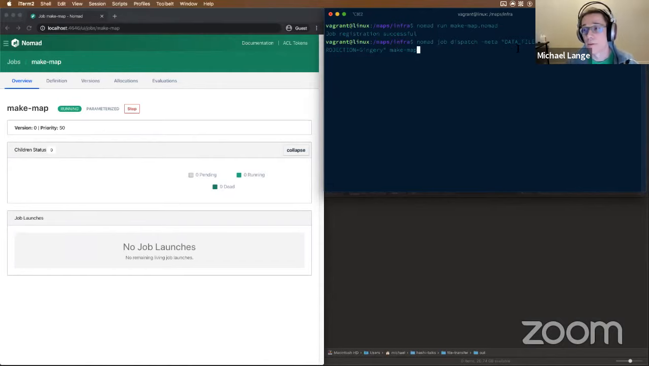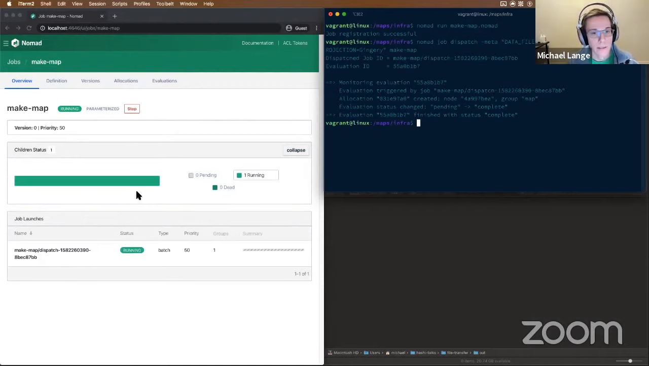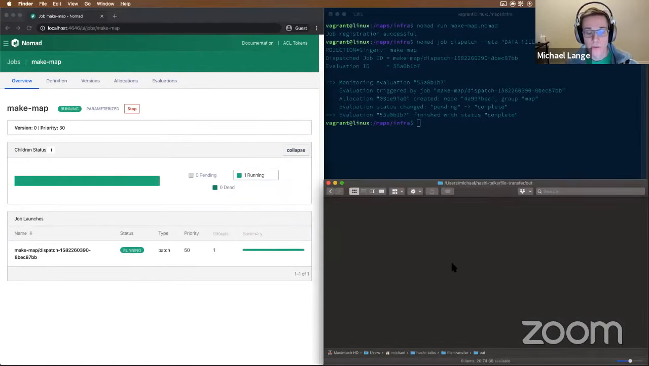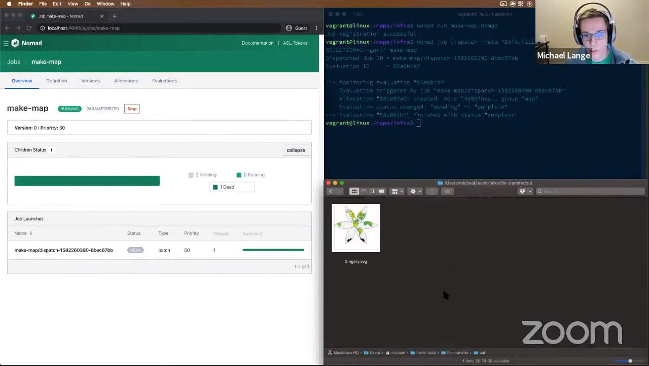This time we're using meta properties. So we have to provide meta, the name of the meta property here, and then the URL. So that's our data file. And then meta projection, and we're going to use Gingery. And then make map, which is the name of the job. So I'll run that. It instantly goes into this running state, but you can see the allocation still in this starting state. Eventually it'll go to running. And then when it's complete, if everything goes well, we'll see an SVG show up in here.